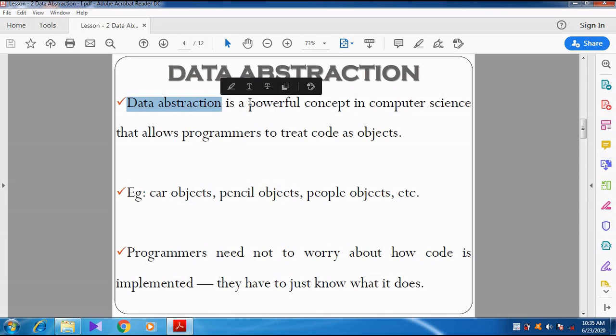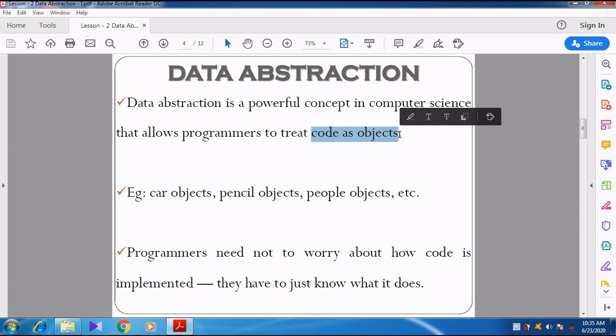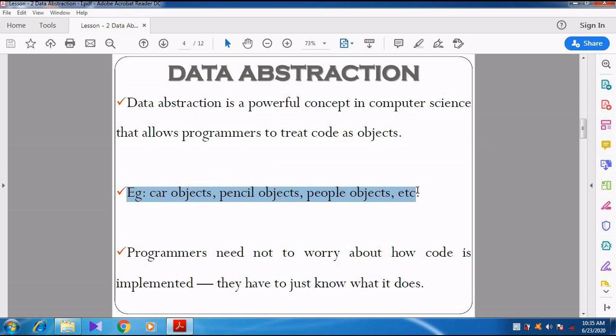So data abstraction is a powerful concept that allows programmers to treat code as objects. Each and every line we should consider as an object. For example, we can take a car as an object, a pencil as an object, a person is also an object.